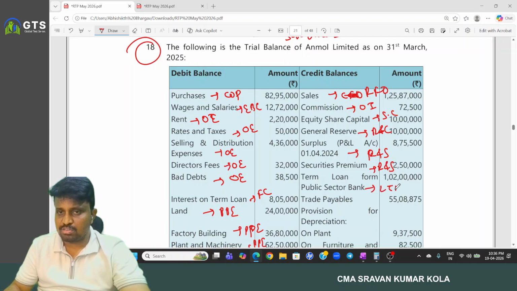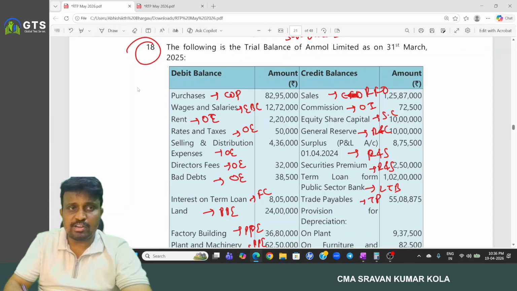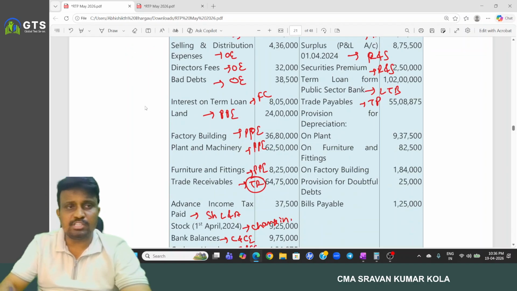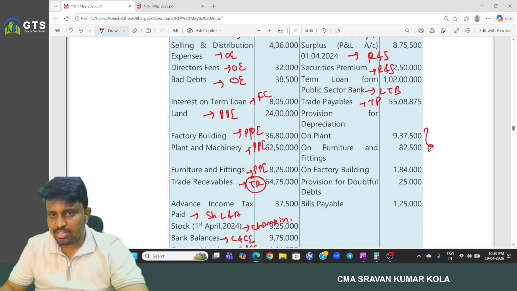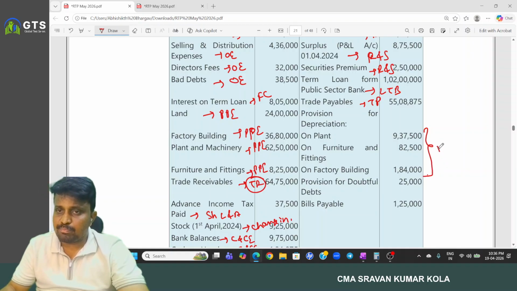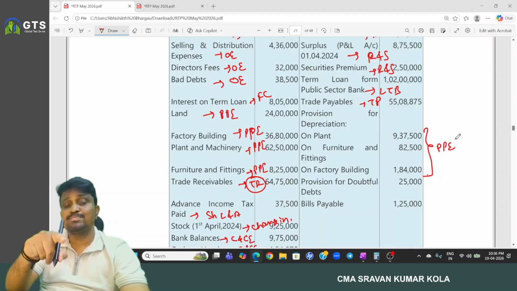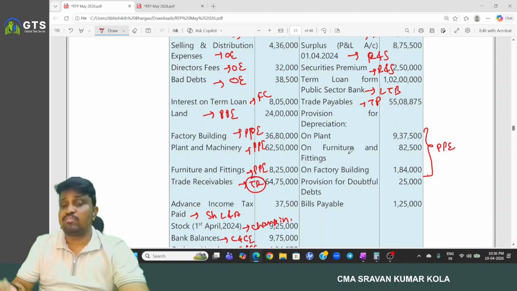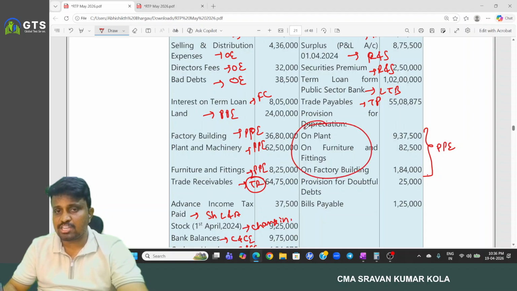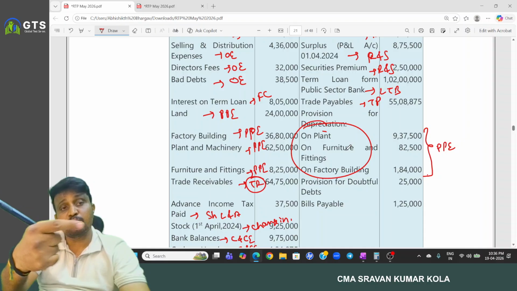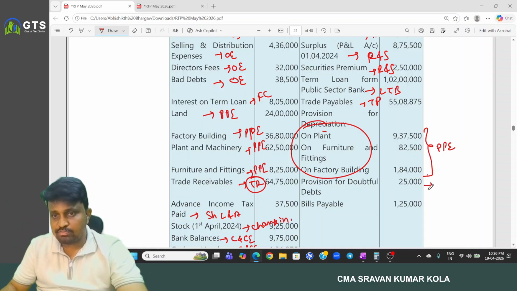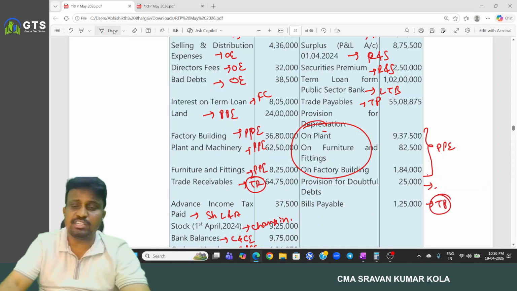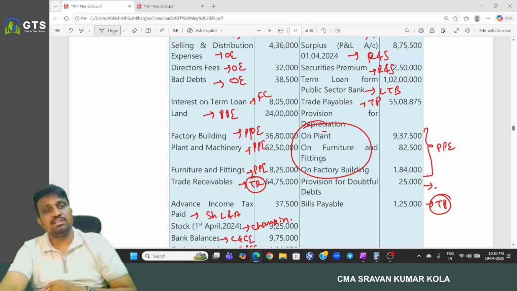Term loan, long-term borrowings. Trade payable, and one more point. Provision for depreciation: those are required to be reduced from the cost of the assets under PPE. But remember, depreciation expense was not given. So you need to provide the depreciation and it is added to the corresponding provision while reducing it from the cost of the PPE. Provision for doubtful debts. We have bills payable, nothing but trade payable. We show it under trade payable. This is the trial balance data we have.